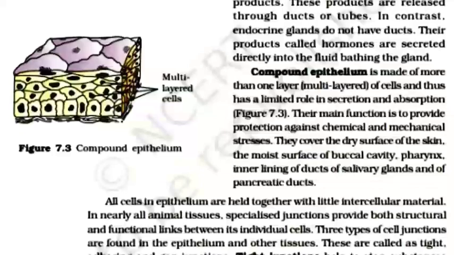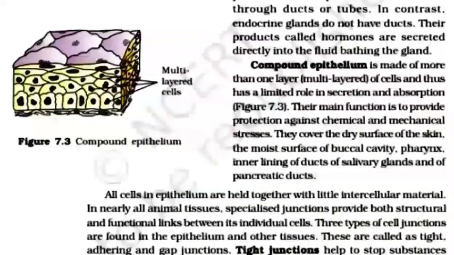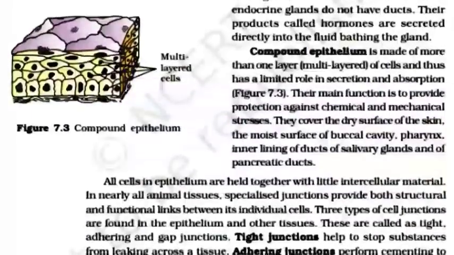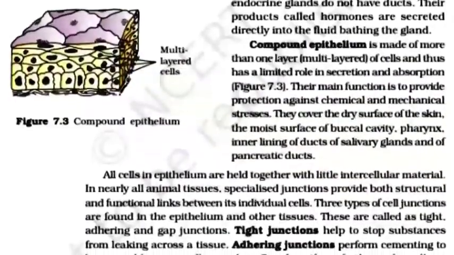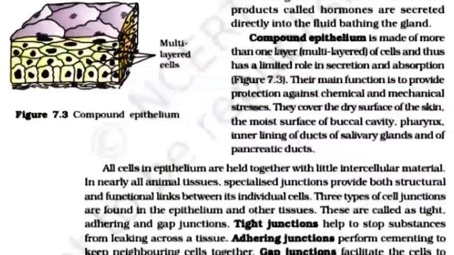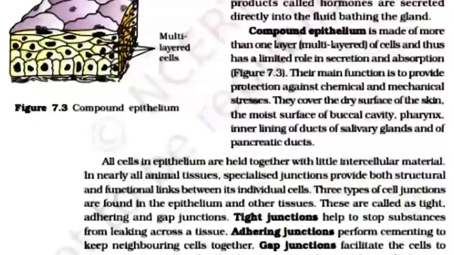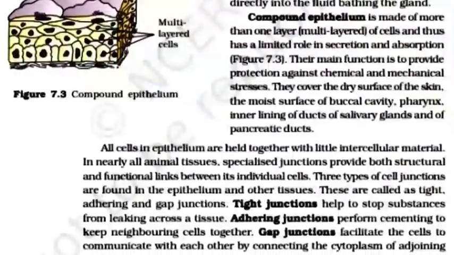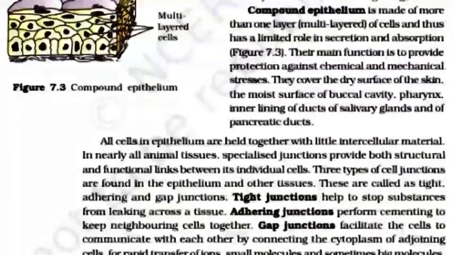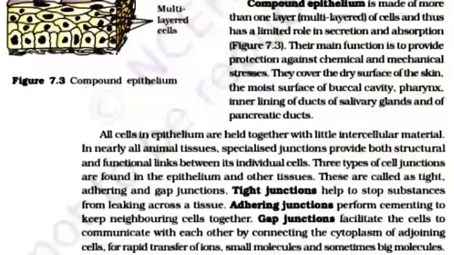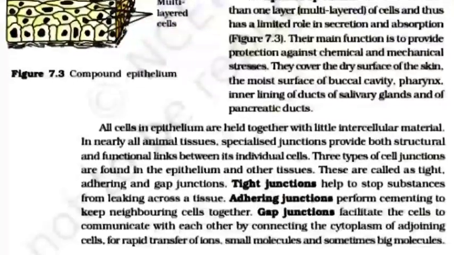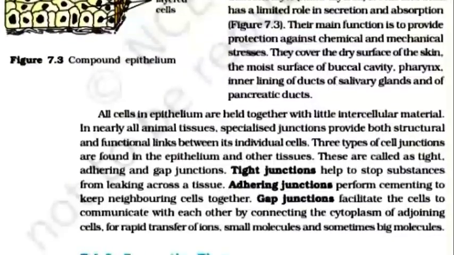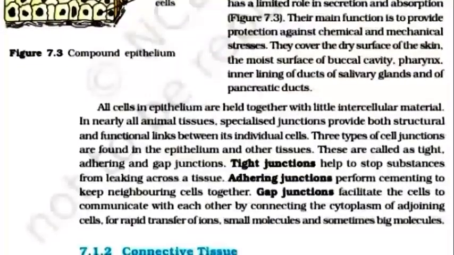All cells in epitheliums are held together with little intercellular materials. In nearly all animal tissues, specialized junctions provide both structural and functional links between its individual cells. Three types of cell junctions are found in the epithelium and other tissues. These are called tight, adhering, and gap junction. Tight junction help to stop substance from leaking across a tissue.